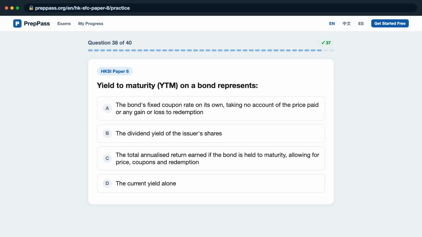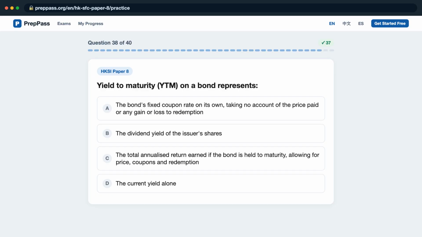Question 38. Yield to maturity, YTM, on a bond represents, is it A, the bond's fixed coupon rate on its own, taking no account of the price paid or any gain or loss to redemption? B, the dividend yield of the issuer's shares? C, the total annualized return earned if the bond is held to maturity, allowing for price, coupons, and redemption?